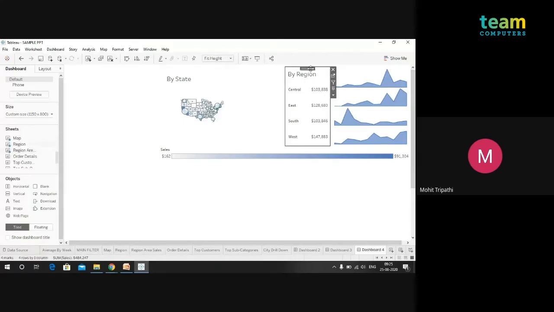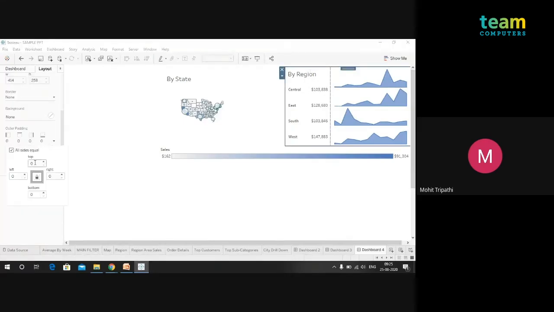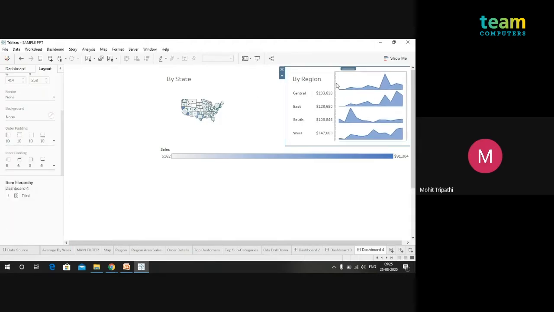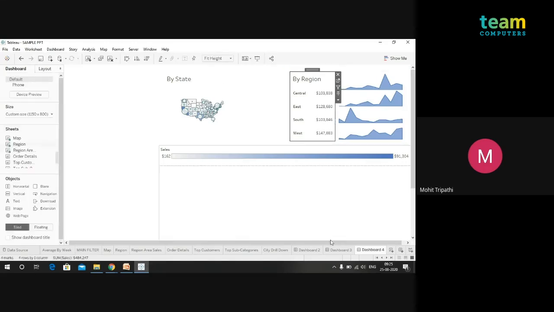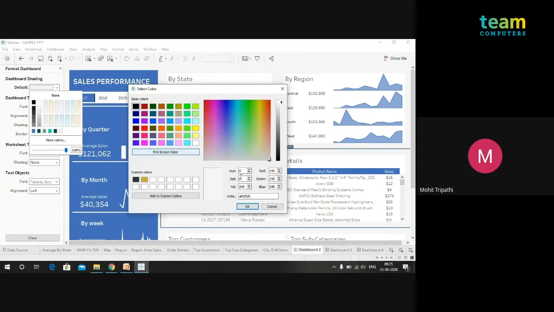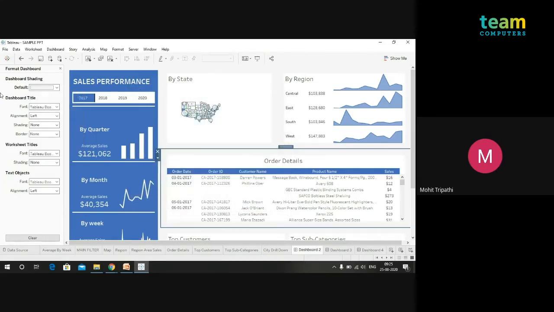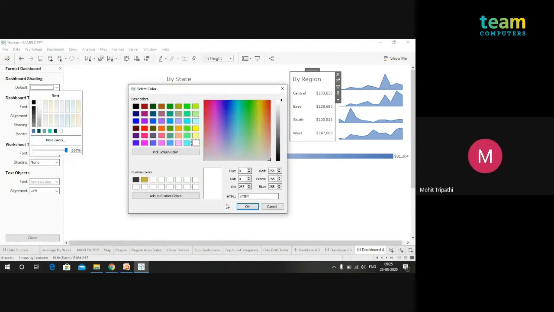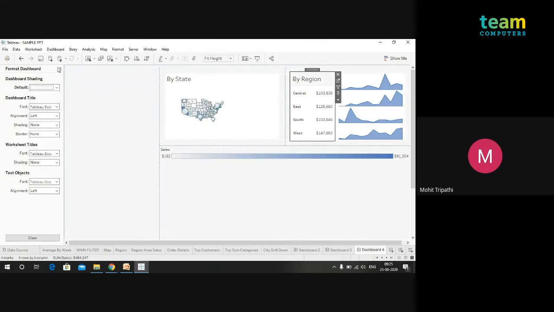Now again the same formula: we will perform the padding, which will be uniform over all the containers. And for the sheets, it's already okay. First of all, we could also make the background color over here. I've already created one, so I am just copying the hex code from it, and you can choose anything you want from the color section. So this is our background color of the dashboard.